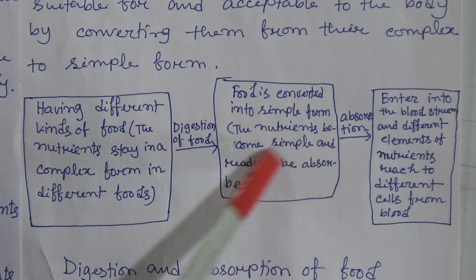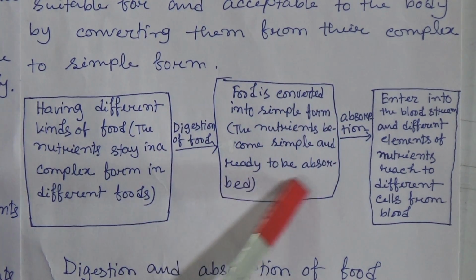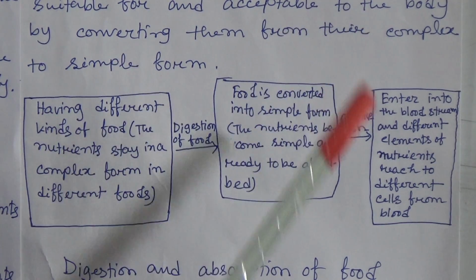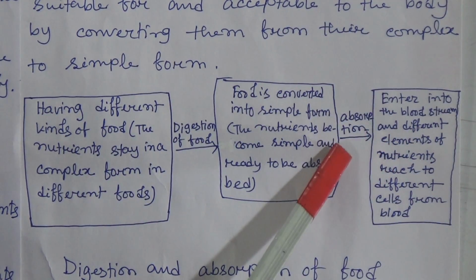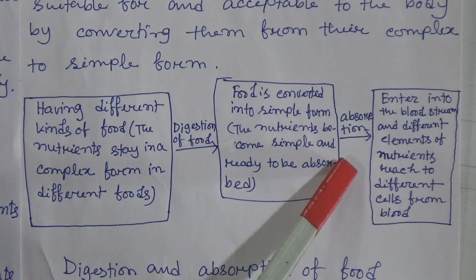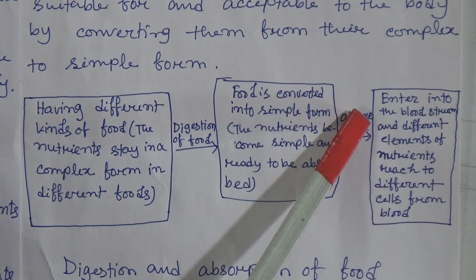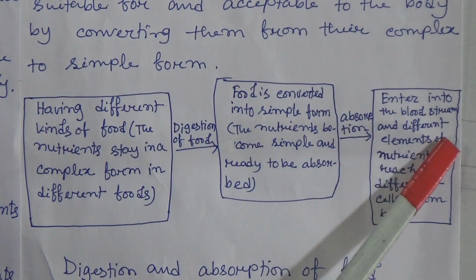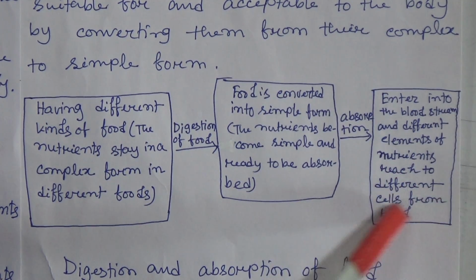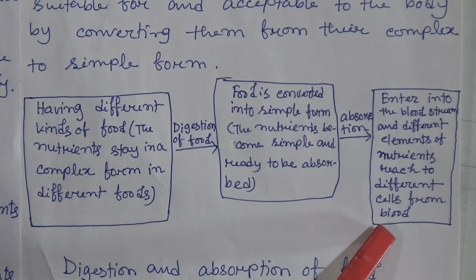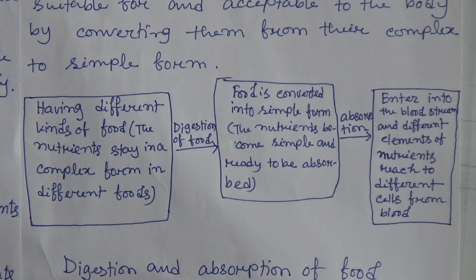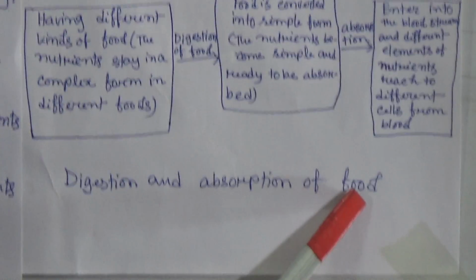The nutrients become simple and ready to be absorbed. Then after the absorption, they enter into the bloodstream and different elements of nutrients reach different cells from the blood. So this is the chart of the digestion and absorption of food.